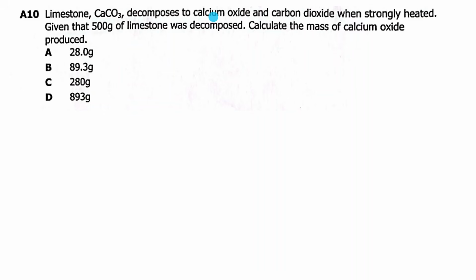So what mass of this calcium oxide was produced? To do this well, what we do is to come up with the balanced chemical equation. Like you say, if I have calcium carbonate being decomposed, it will form calcium oxide and carbon dioxide, put plus. This is a chemical equation in symbols. Then you try to balance it if you can. You check calcium atoms here, how many? 1. Check here, how many? 1. So these are balanced.